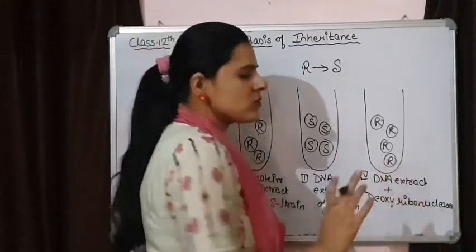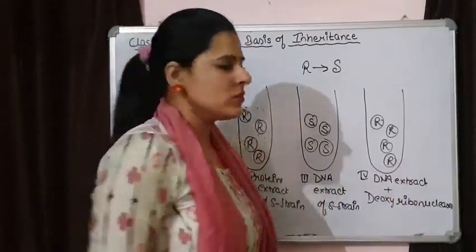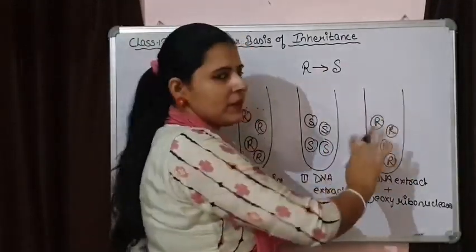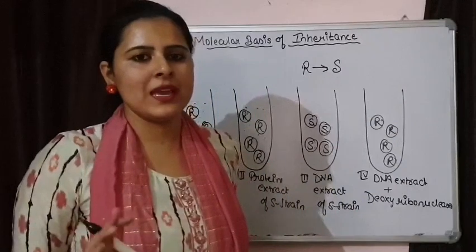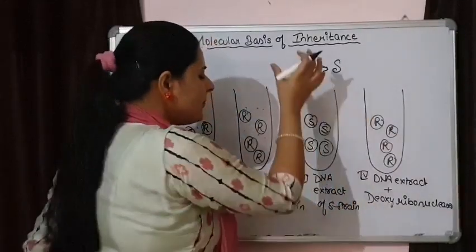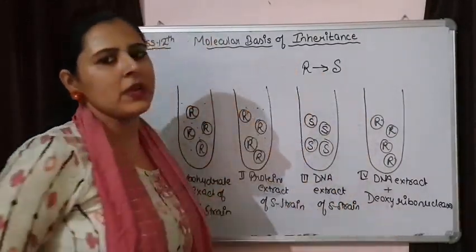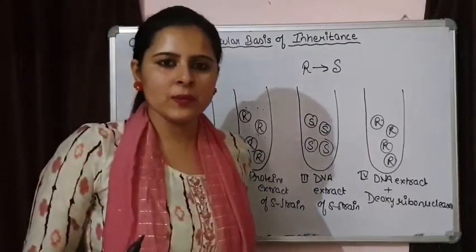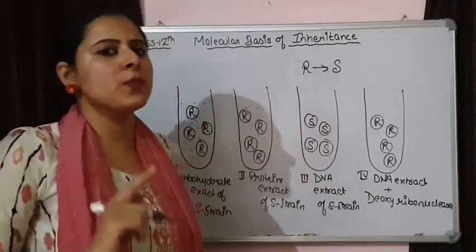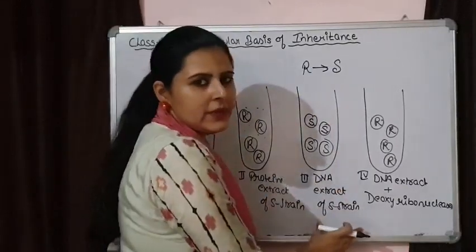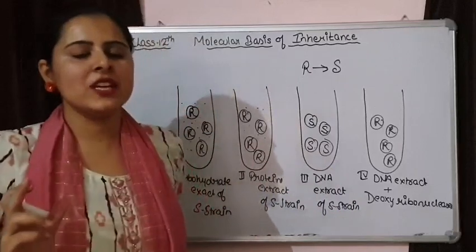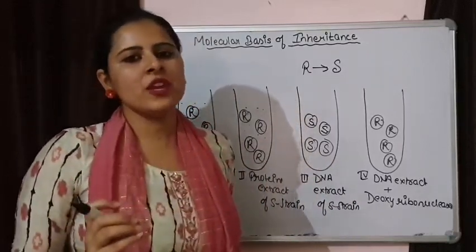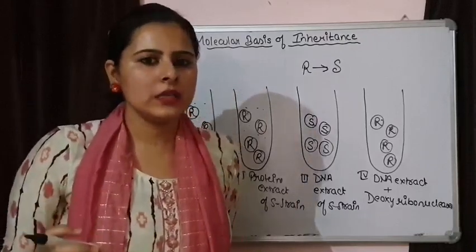The reason is that the DNA had already been degraded. So there is no DNA present, and the R strain remains the R strain. No transformation has occurred. So from this experiment, Avery, MacLeod and McCarty confirmed that transformation is because of DNA. So DNA is the genetic material that transforms one strain of bacteria into another strain.